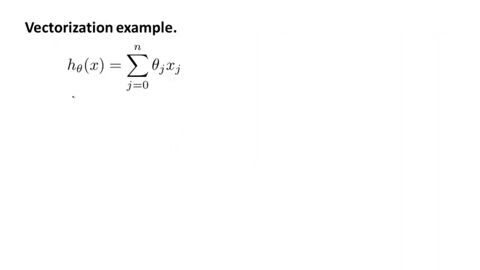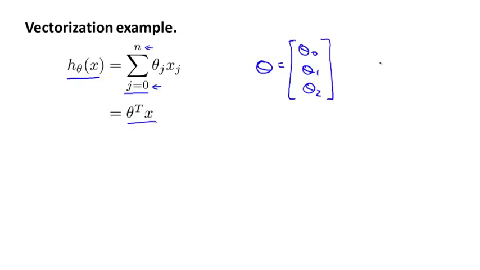Here's our usual hypothesis for linear regression, and if you want to compute h of x, notice that there's a sum on the right, and so one thing you could do is compute the sum from j equals 0 to j equals n yourself. Another way to think of this is to think of h of x as theta transpose x, computing an inner product between two vectors, where theta is your vector, say theta 0, theta 1, theta 2, if you have two features, if n equals 2, and you think of x as this vector, x0, x1, x2. And these two views can give you two different implementations.